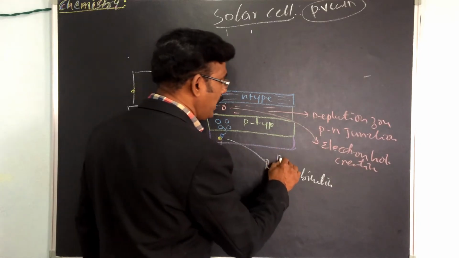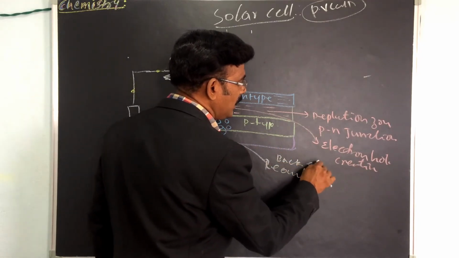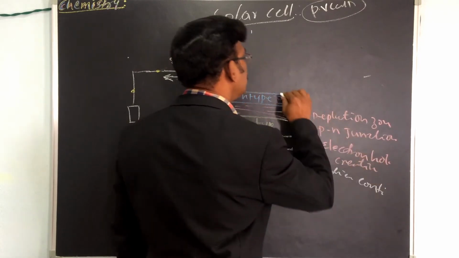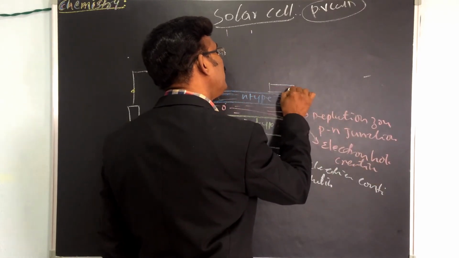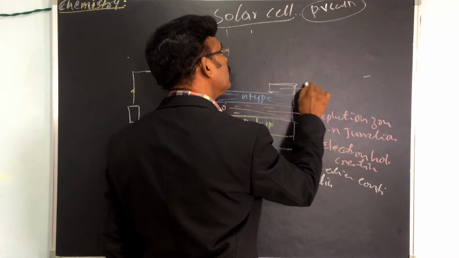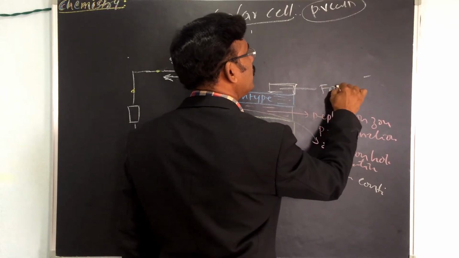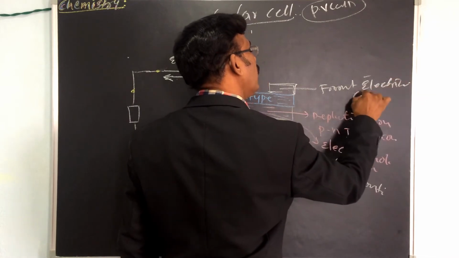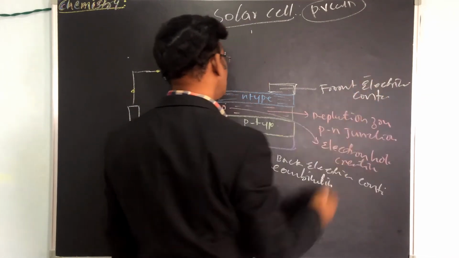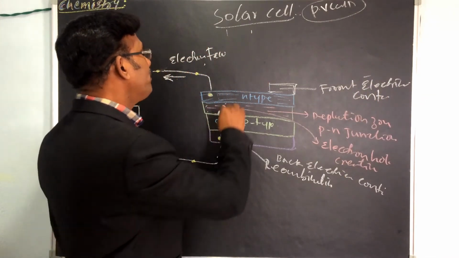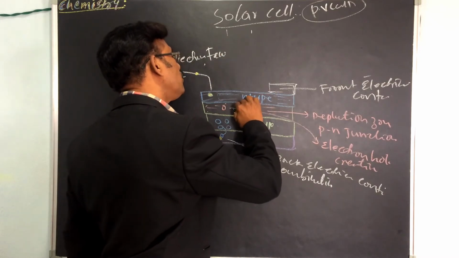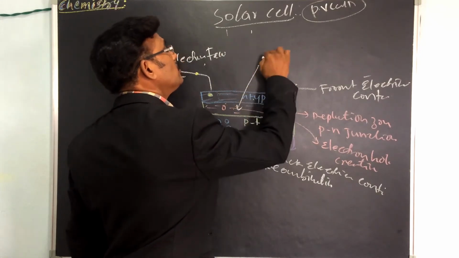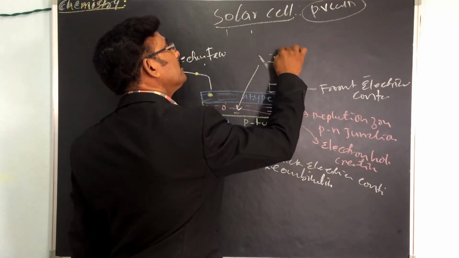We can say back electrical contact. This one is the front electrical contact. So now we have to keep in the light. What happened? Where does the light come from? This is the light.